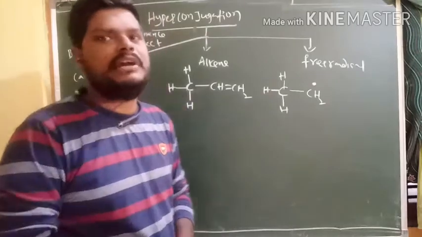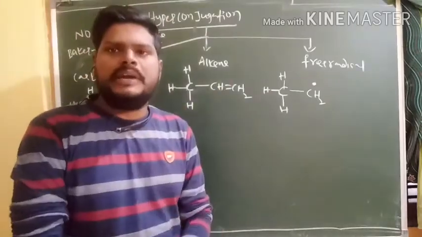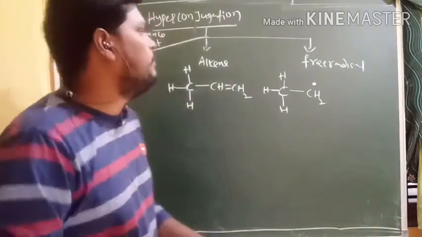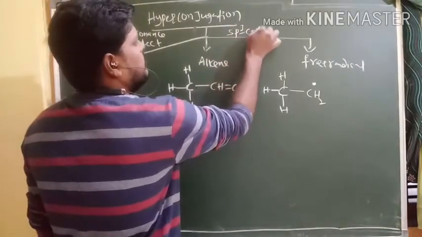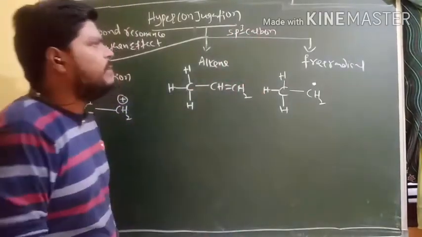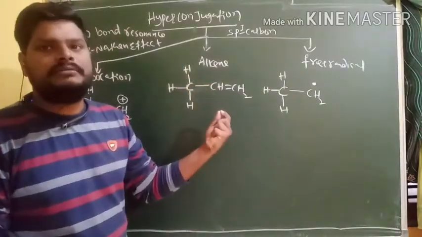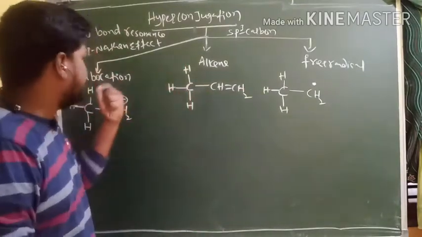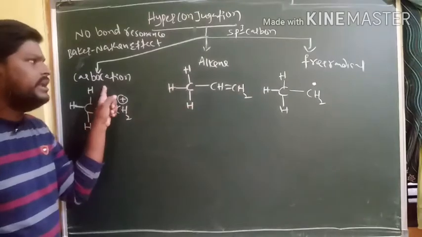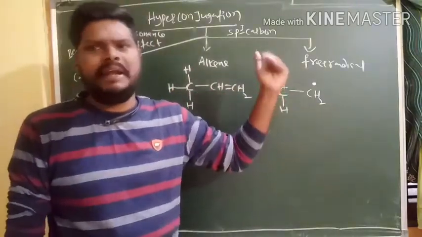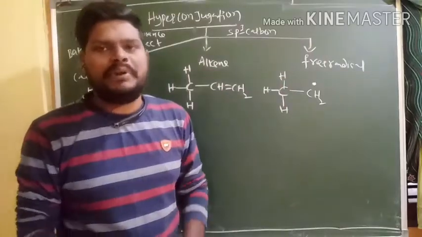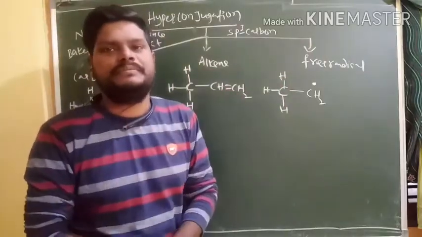So today our topic is hyperconjugation. What is hyperconjugation? An sp3 carbon having at least one alpha hydrogen, if connected with these three, that means carbocation, alkene and free radical, and some other atoms like nitrogen and oxygen also, will exhibit hyperconjugation.